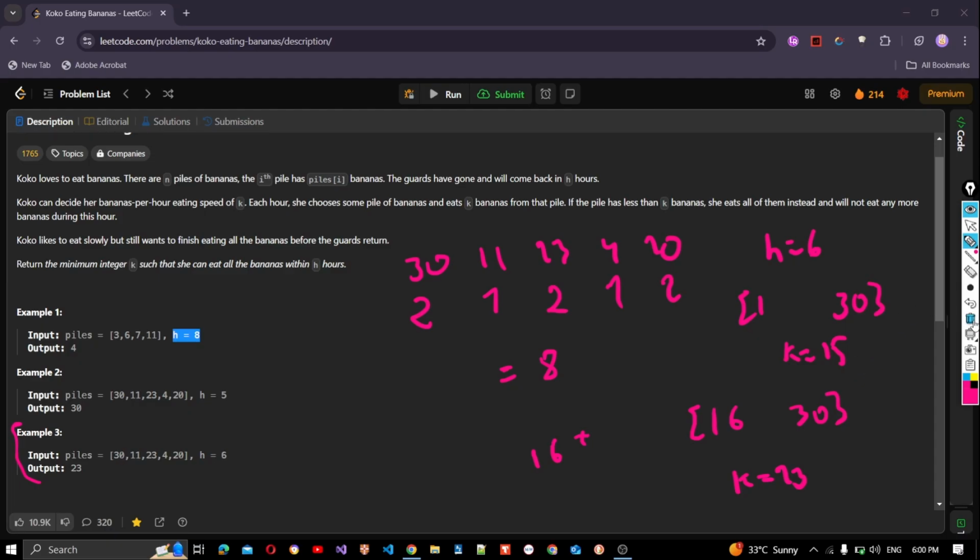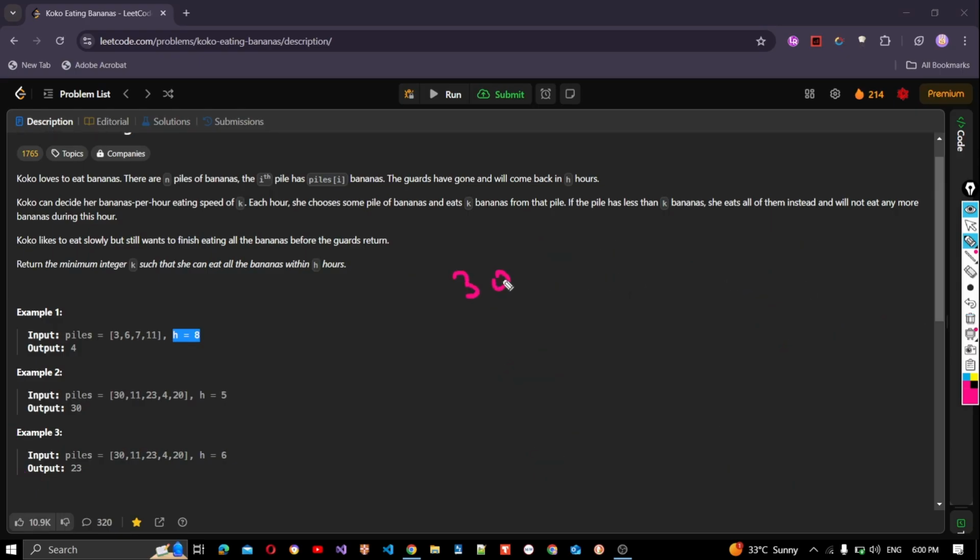Let me clear. We have 30, 11, 23, 4, and 20. If we choose k as 23, this would take 2 hours, 1 hour, 1 hour, 1 hour, and 1 hour. That is exactly 6 hours. We can finish it in 6 hours. So now our range is 16 to 23.